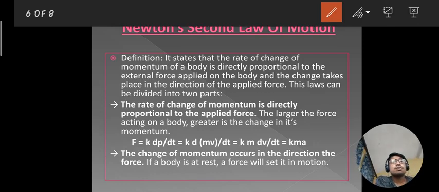Okay, so for the momentum of a body, mass and velocity both are important factors.